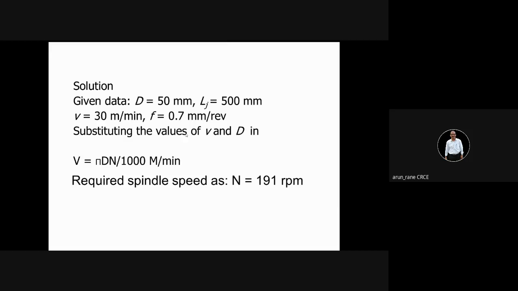In one revolution, the tool has moved 0.7. So in 1 minute, how much will the tool move? Obviously, you multiply 191 by 0.7, because in 1 minute the spindle has rotated 191 times.